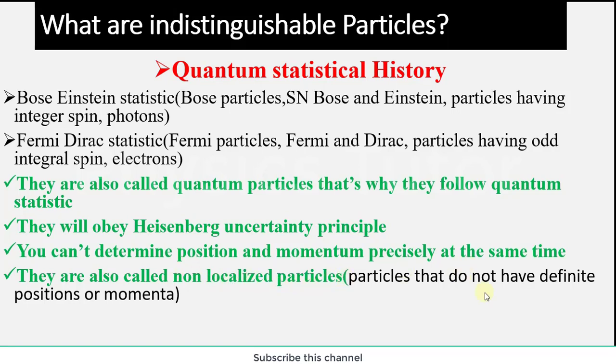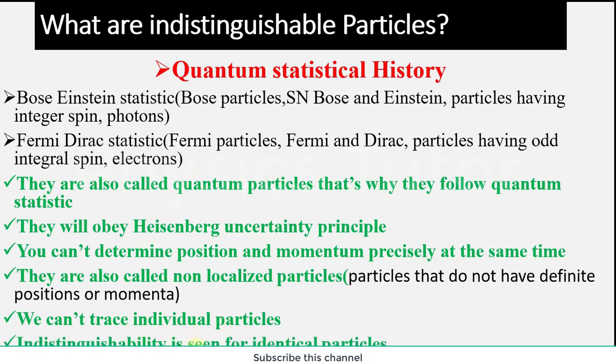Non-localized particles do not have definite position or momentum, which is the same idea as in the Heisenberg uncertainty principle. As a conclusion, in quantum statistical mechanics we can't trace individual particles, and indistinguishability is seen for identical particles. These are the basic consequences we study in quantum statistical mechanics.